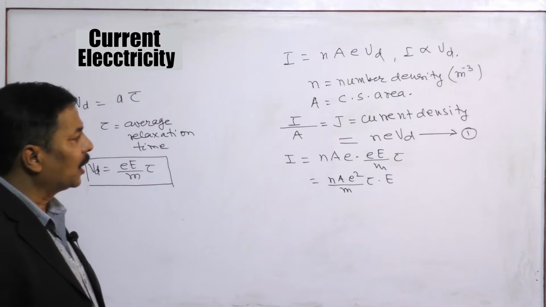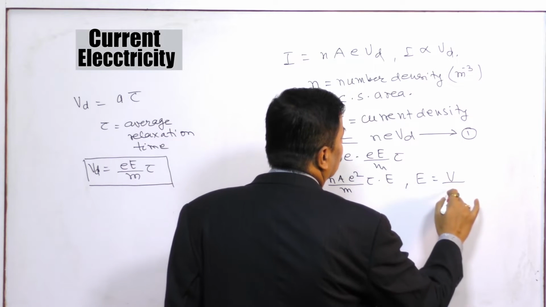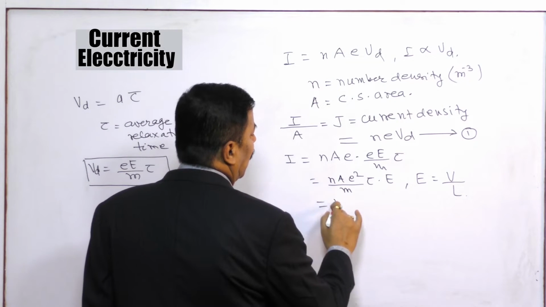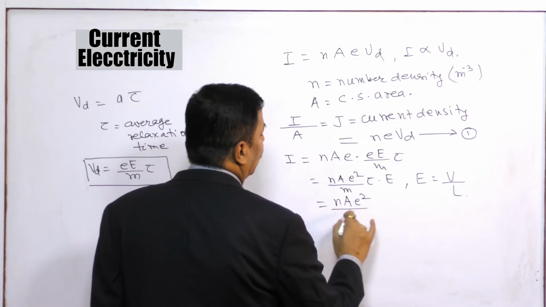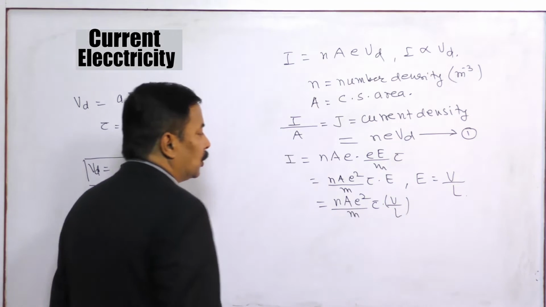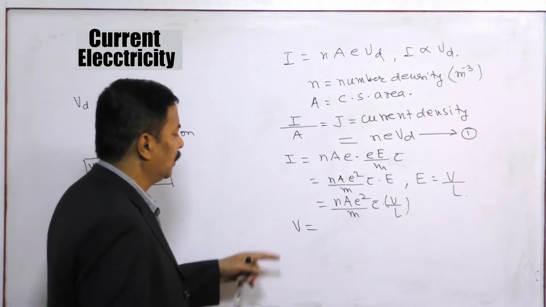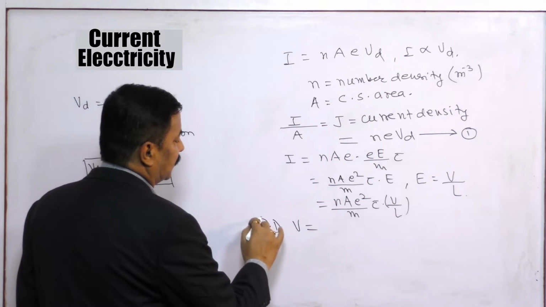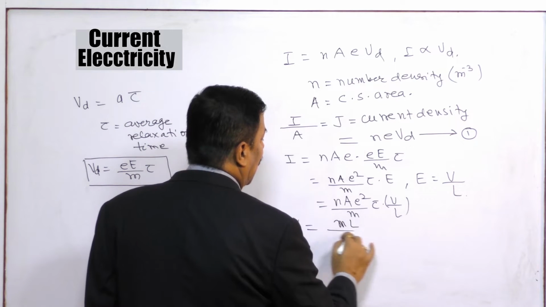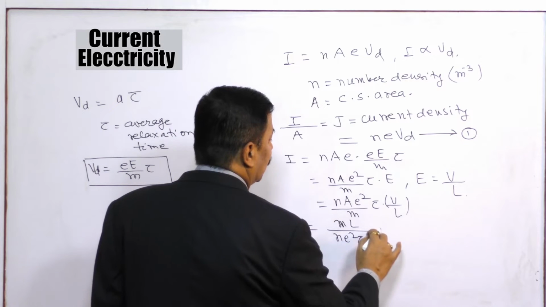Now one more thing you should understand: electric field E is equal to potential difference per unit length, V by L. So what we are getting is I equal to nAe squared by m into tau into V by L. So finally we can get V, the potential difference, equal to mL by ne squared tau A into I.